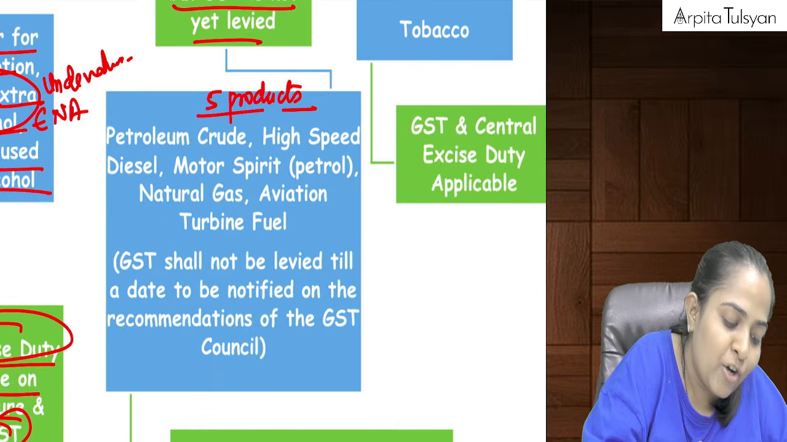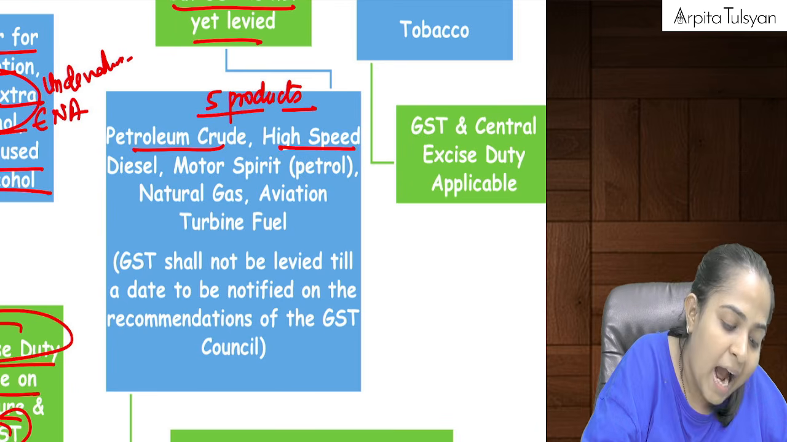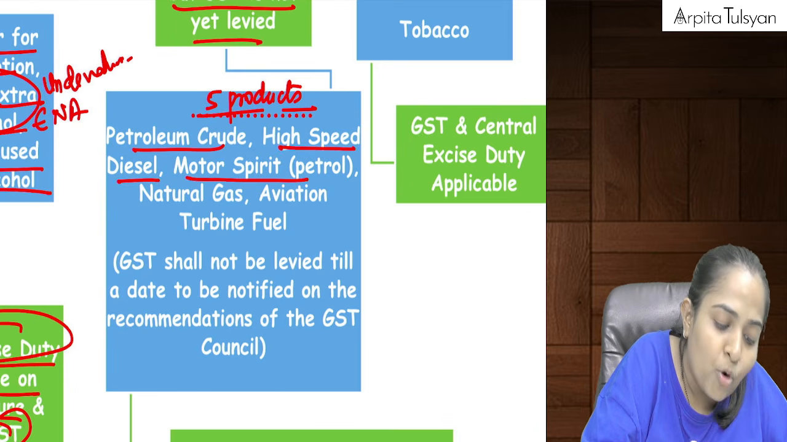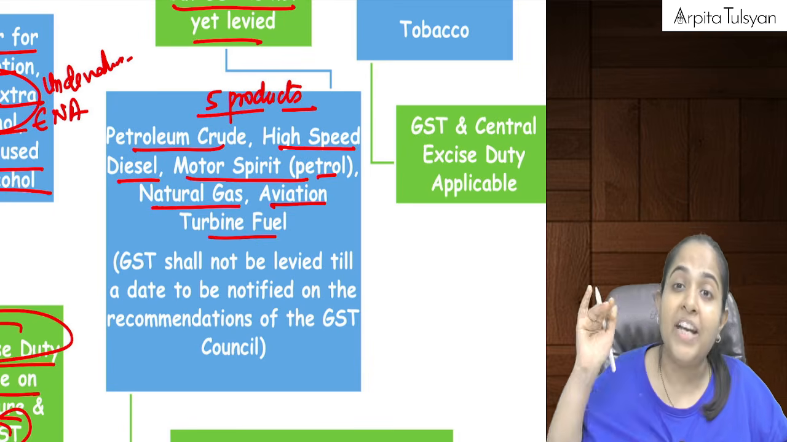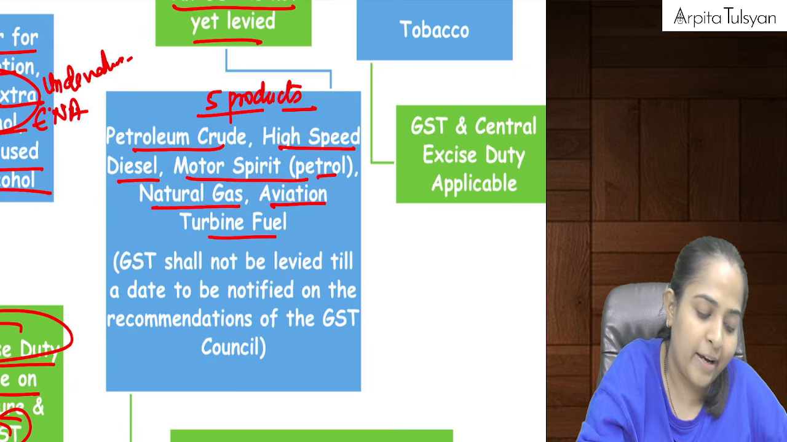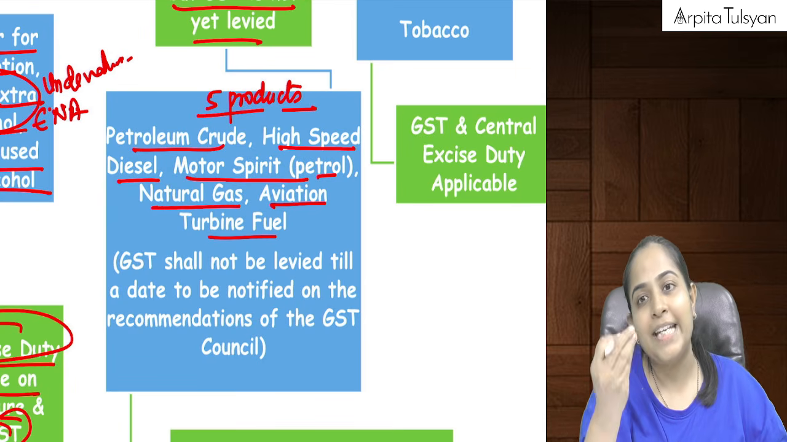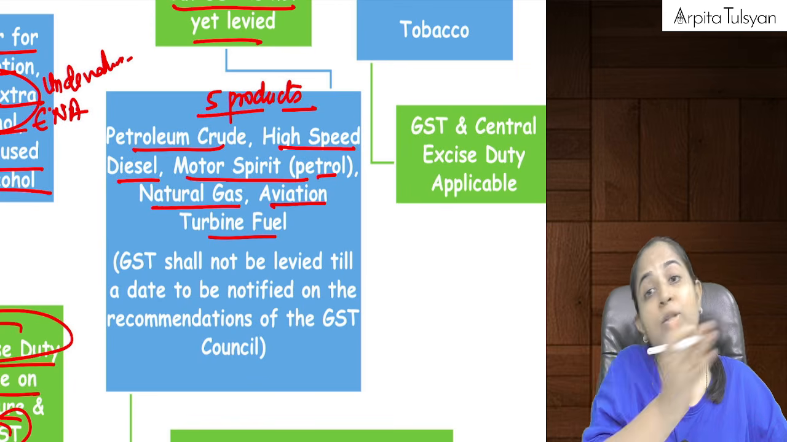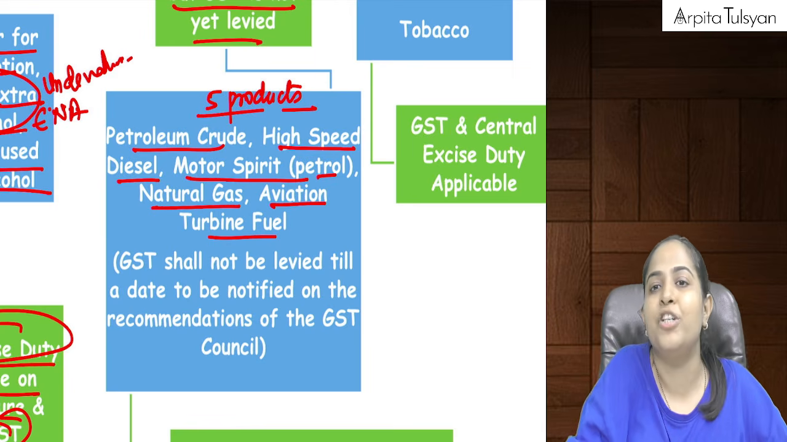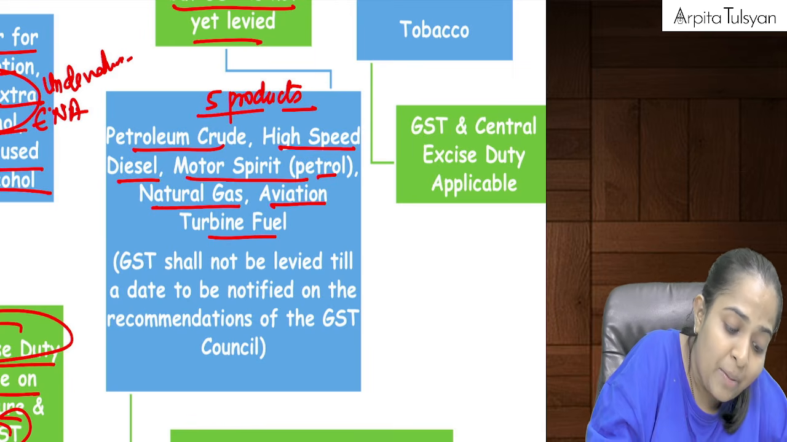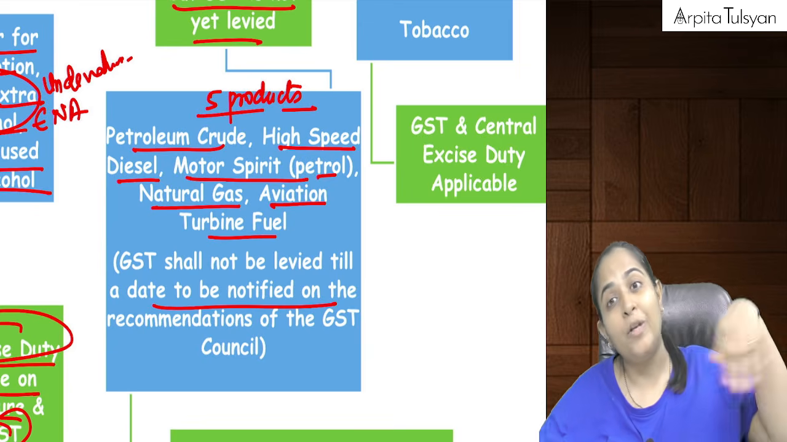So one is your petroleum crude, then your high speed diesel, then your motor spirit, that is petrol, then natural gas, and then aviation turbine fuel, which is used for your aeroplanes, etc. On these 5 products, it's not that it is outside the purview of GST, it is within the purview of GST, but as of now GST is not applicable.